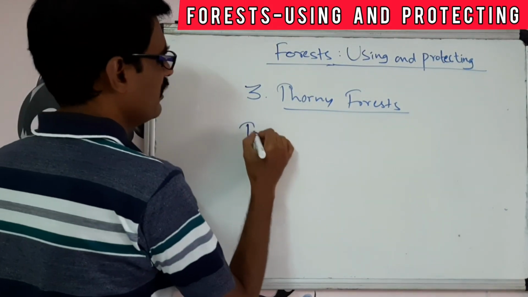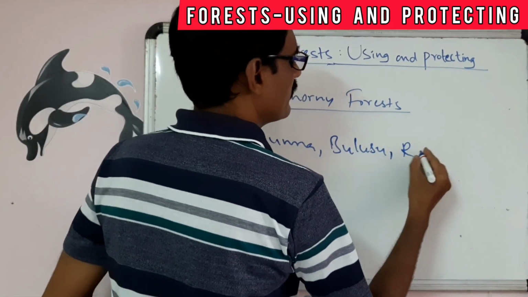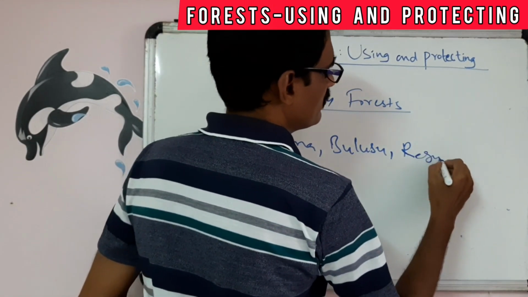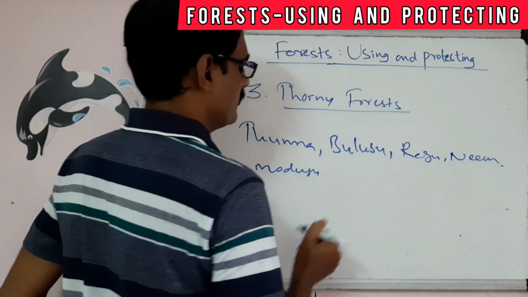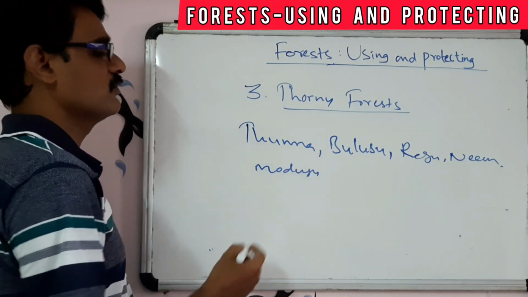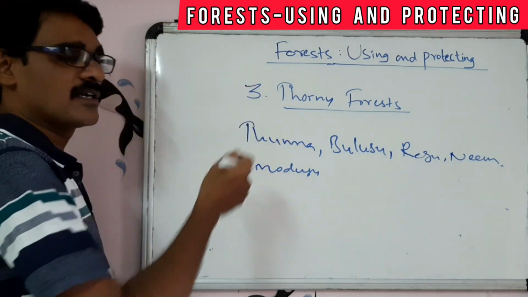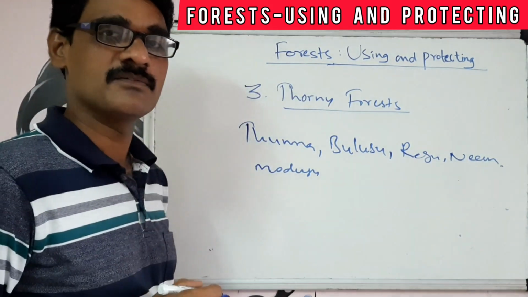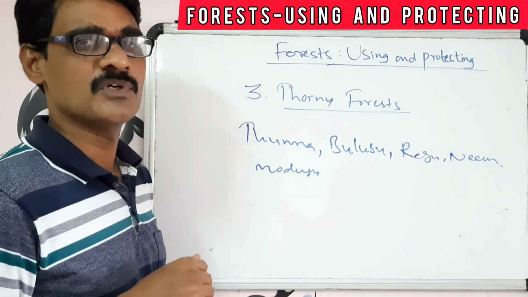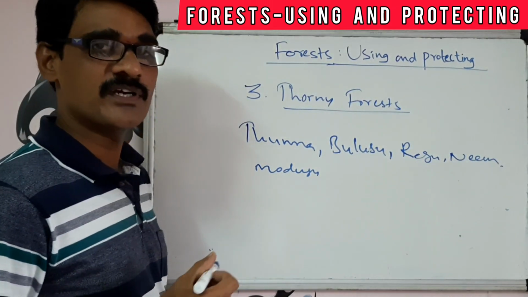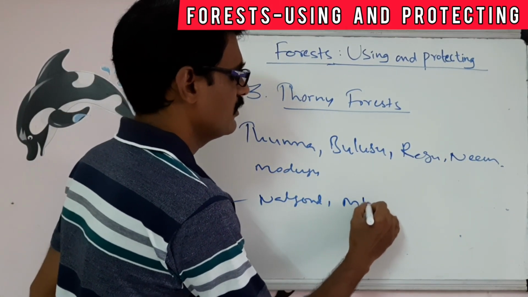Generally, the tumma, balusu, regu, neem, moduga. So, tumma, balusu, regu, neem, moduga. These types of thorny trees are covered in this thorny forest. They have small leaves and thorns to save the water. Which are located in Nalgonda and Mahabubnagar.